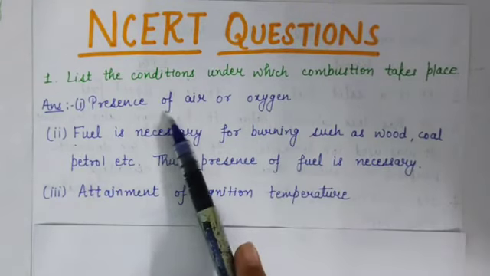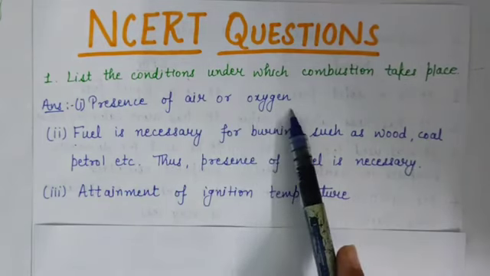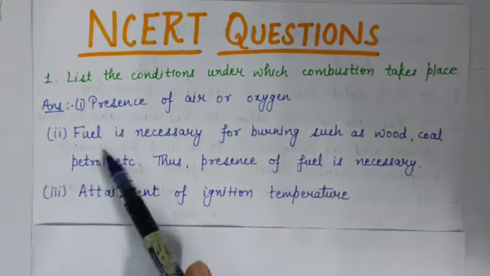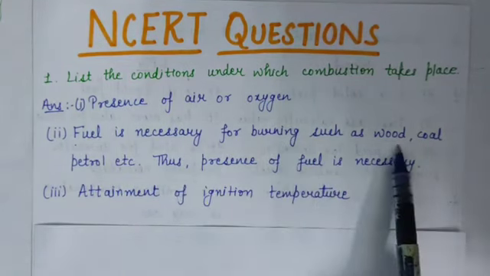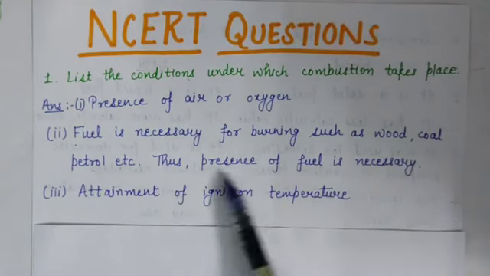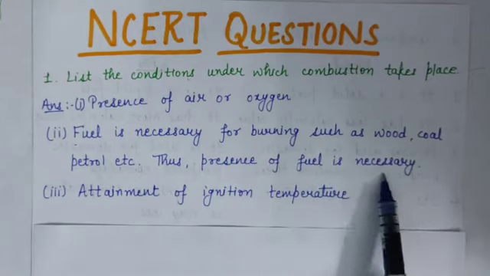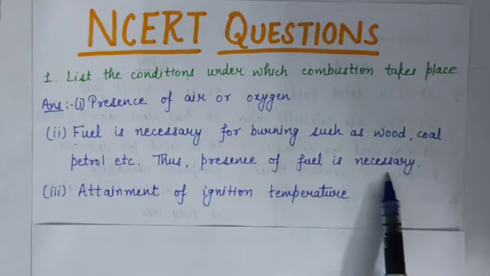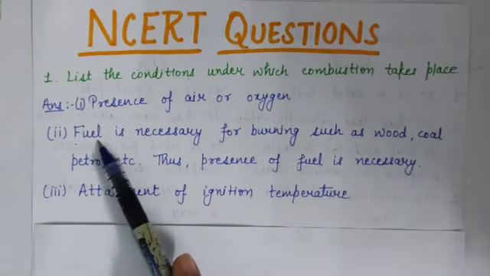So, presence of air or oxygen is the first requirement. Second is, fuel is necessary for burning such as wood, coal, petrol, etc. Thus, presence of fuel is also necessary. It means a combustible substance is also necessary for the combustion to take place. Okay? Combustible substance like fuel.